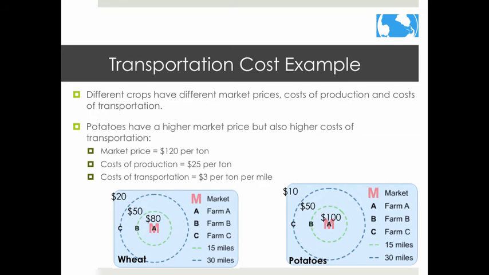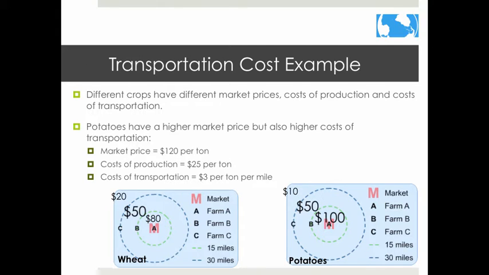Different crops have different market prices, so how do we decide between crops? Let's assume that potatoes sell for $120 a ton. They cost more to produce and more to transport because they are bulkier. If in this imaginary land you were to walk from the marketplace out into the countryside, you would see nothing but potatoes and then nothing but wheat. Close to the market, a farmer can earn $20 more growing wheat than growing potatoes. In the middle zone, either crop would be okay.